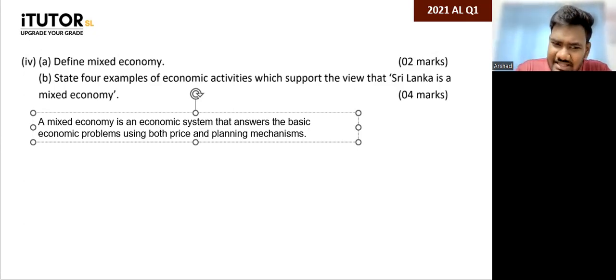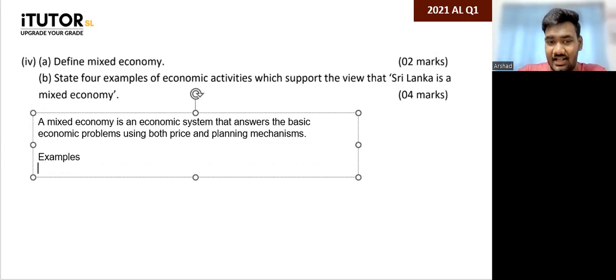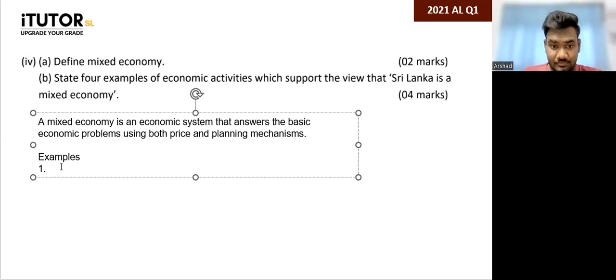Then can you give me some examples, guys, of activities to prove that Sri Lanka is a mixed economy? What can you give? Give me some examples to show that Sri Lanka is a mixed economy.